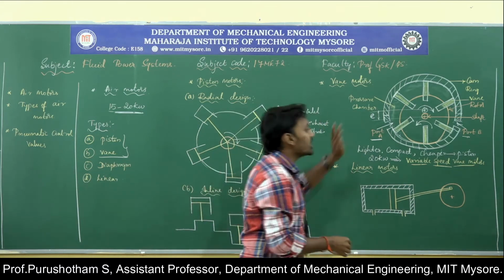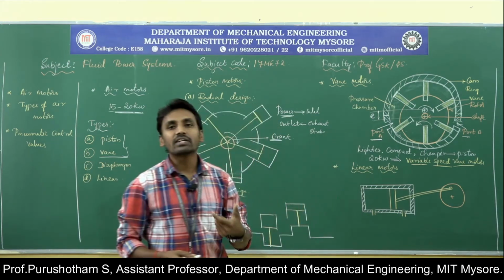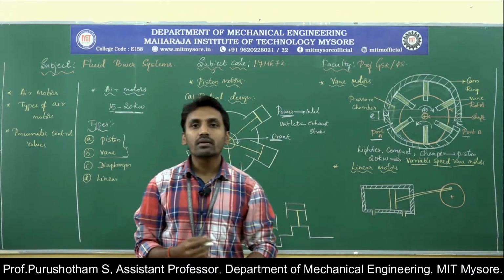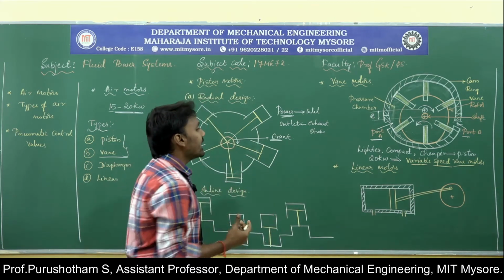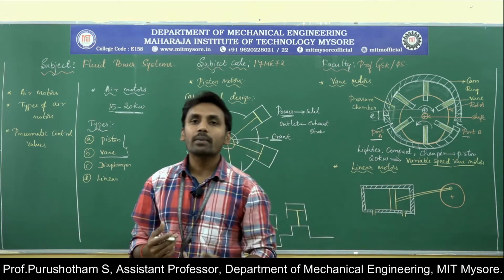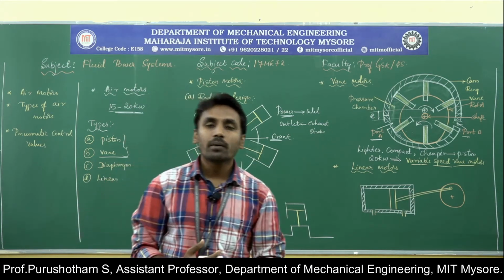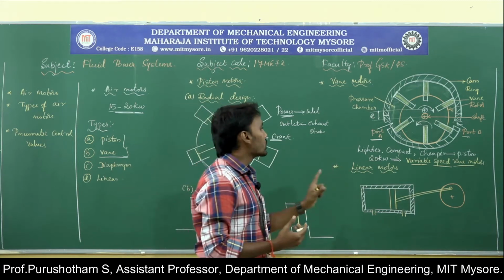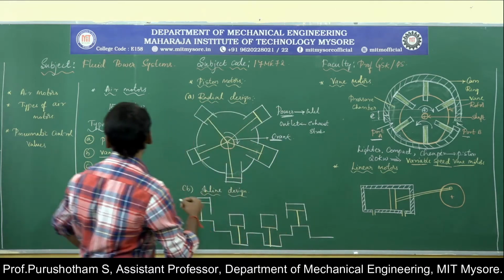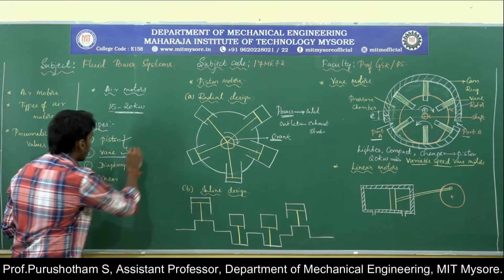Then coming to the applications: low capacity vane motors are used in portable air tools. High capacity vane motors are used in high capacity air tools as well as pump drives. So this completes the construction and working of the piston motor as well as the vane motor.